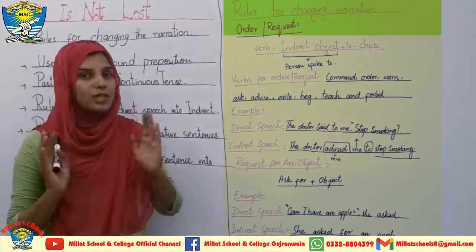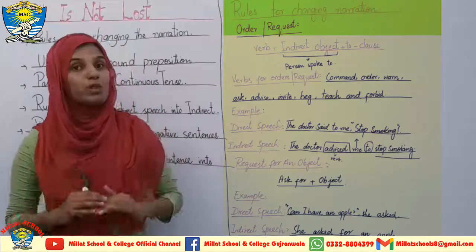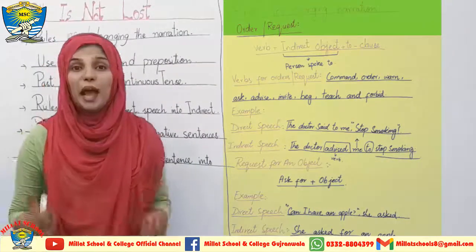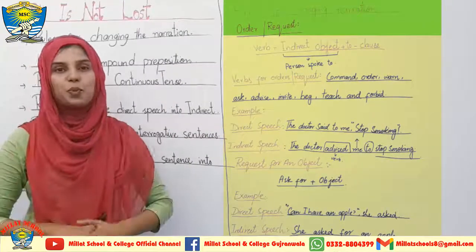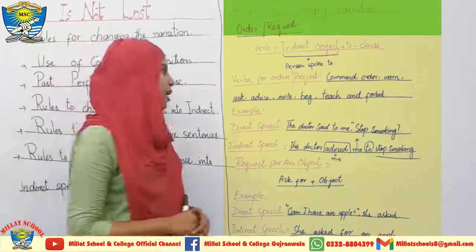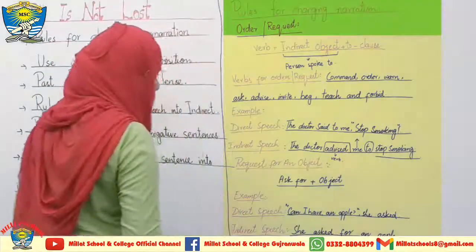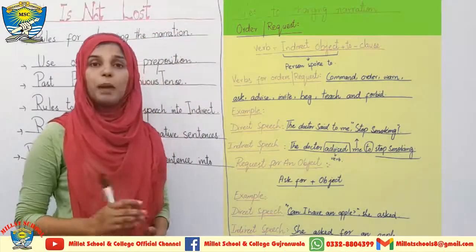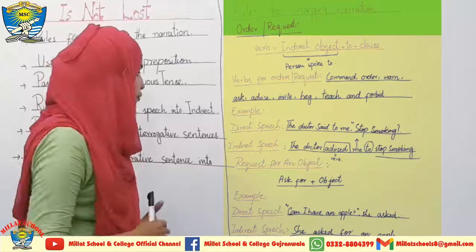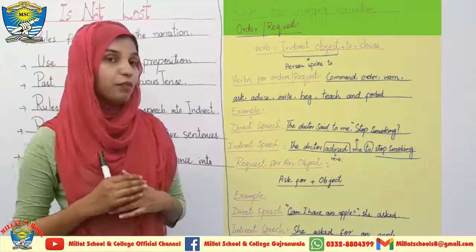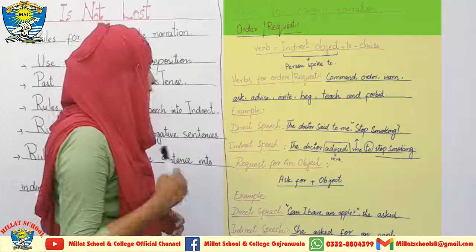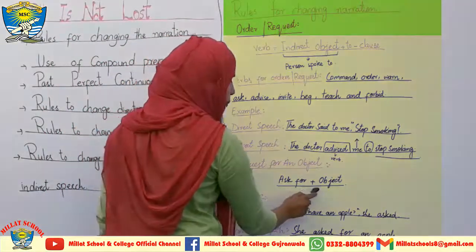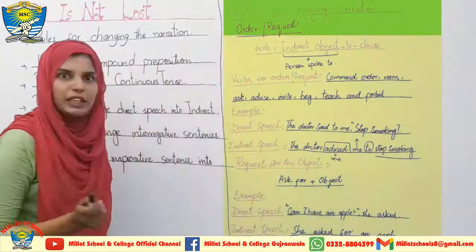So this is the easiest way, and almost all the students feel it very difficult to change the narration into indirect speech, and I am going to give you the easiest way to learn and to grasp the complete concept. Now I am coming towards the request for an object. If you are going to request, if you are going to beg for an object, which is the formula to change it into indirect narration? You will use this formula: ask for plus object. How will you use this formula?